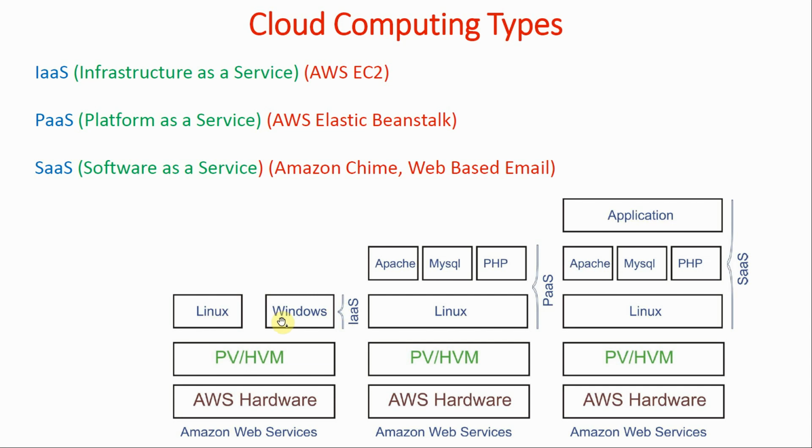We call these virtual servers also. But when we launch the servers in AWS, we call these servers instances, meaning either a Linux instance or a Windows instance. Hardware engineers and network engineers generally use this type of cloud infrastructure as a service.